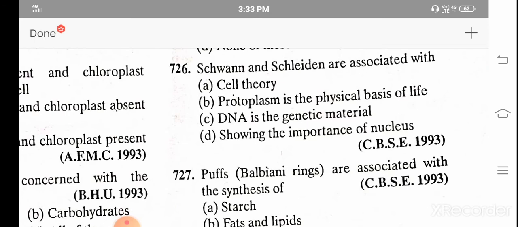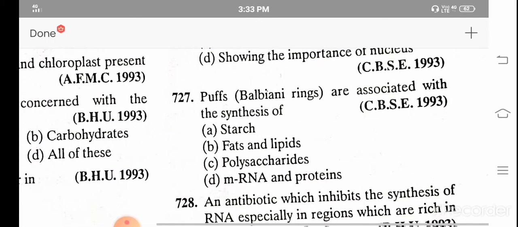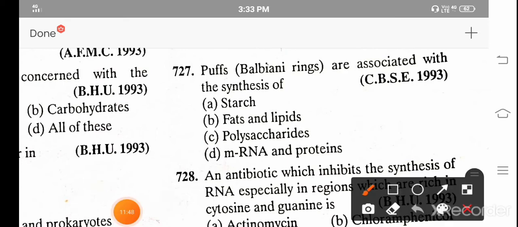Schleiden and Schwann are associated with: A. Cell theory, B. Protoplasm, the physical basis of life, C. DNA is the genetic material, and D. Showing the importance of nucleus. The correct answer is A, cell theory. Cell is the unit of life. 727. Balbiani rings are associated with the synthesis of: A. Starch, B. Fats and lipids, C. Polysaccharides, D. Messenger RNA, and the correct answer is messenger RNA and proteins.